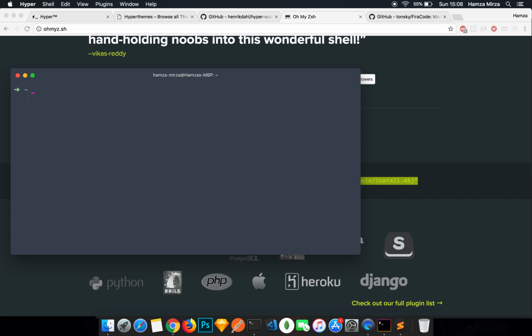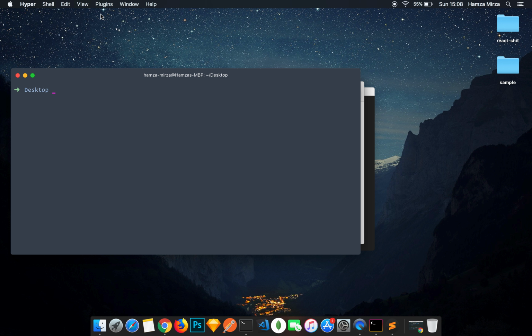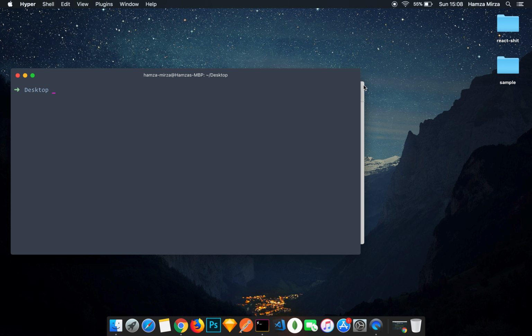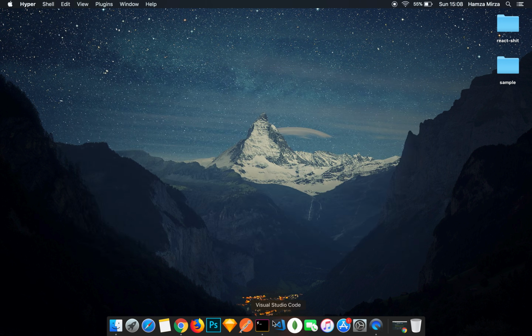So if I cd to desktop, it's just going to show that I'm in my desktop, and this is amazing. So this is it for the terminal. Now next up, let's talk about... I'm just going to close it for now, and I'm going to put my Hyper into my dock, and I'm going to get rid of the normal terminal. So goodbye. Okay, now let's talk about VS Code.